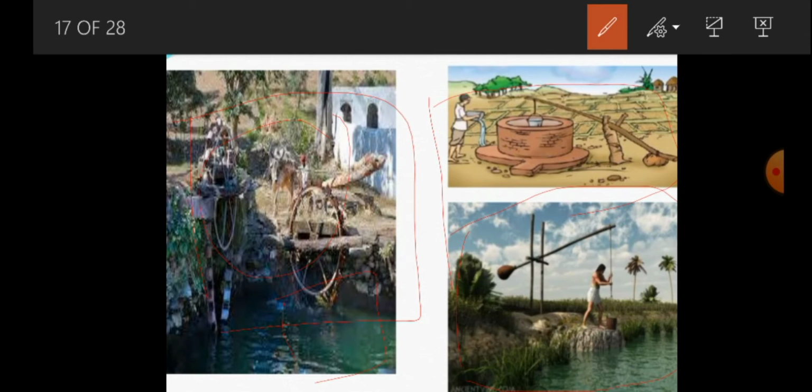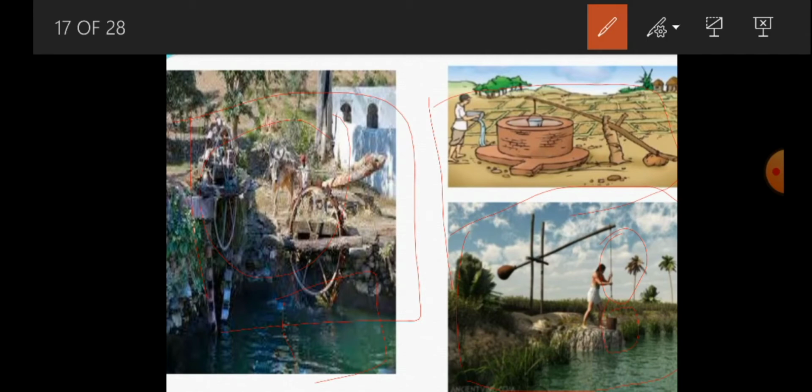So what's the meaning of the Dekli system? The Dekli system is one of the olden methods of irrigation that makes use of ropes and containers to get water from the wells.